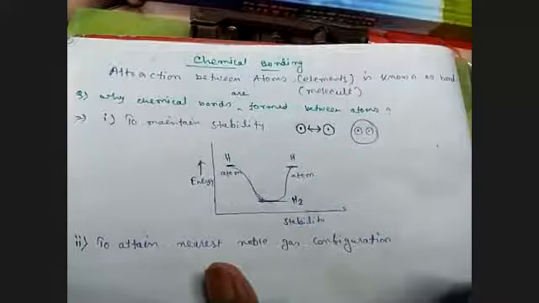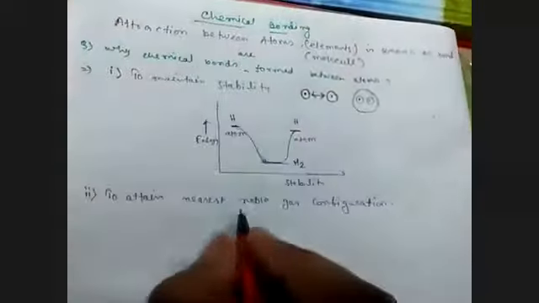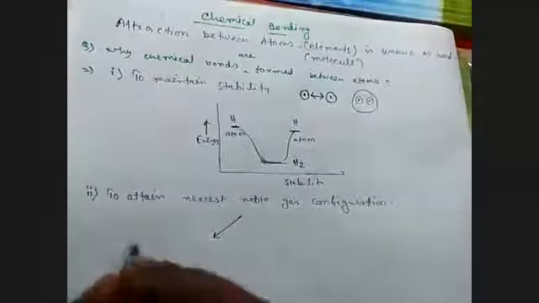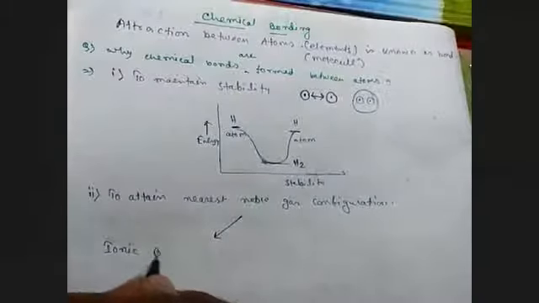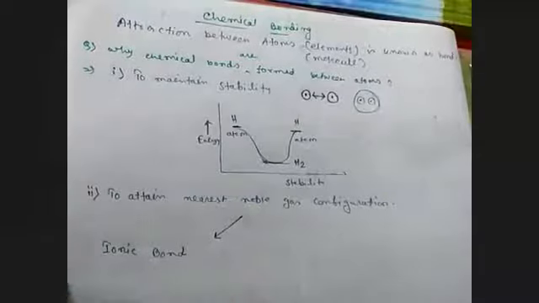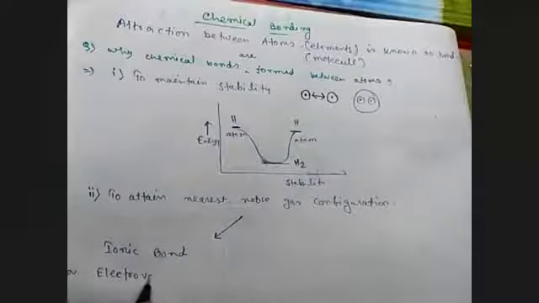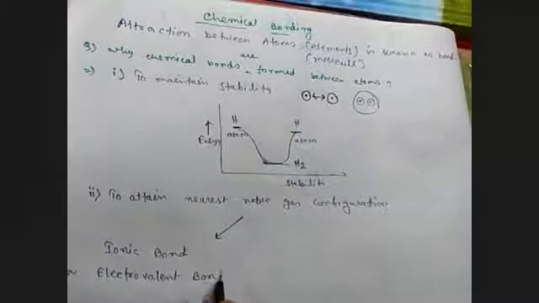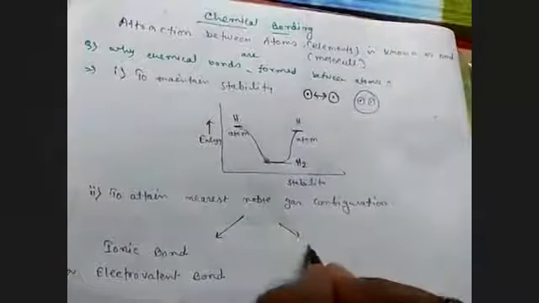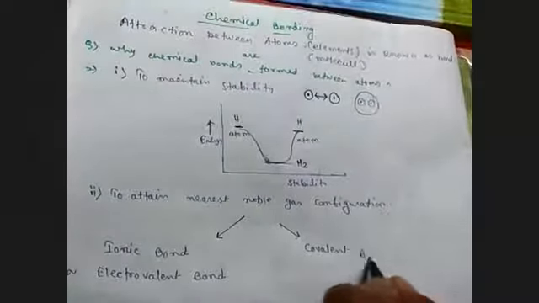Now we have types of chemical bond. First is the ionic bond, also known as the electrovalent bond, and second is the covalent bond.